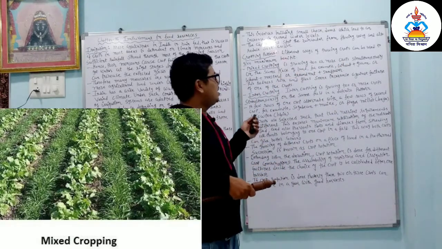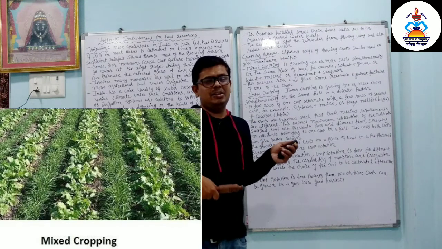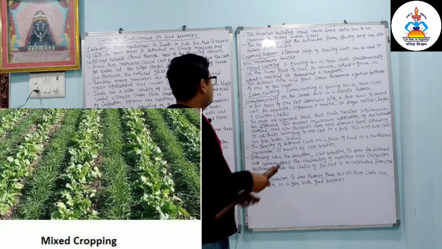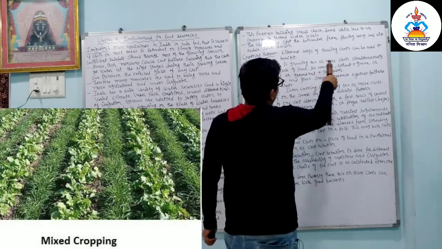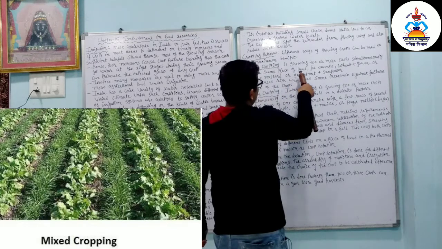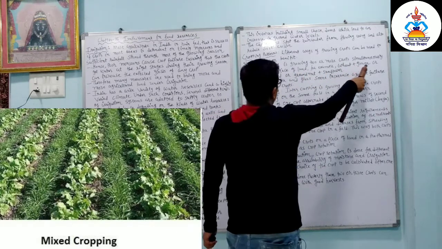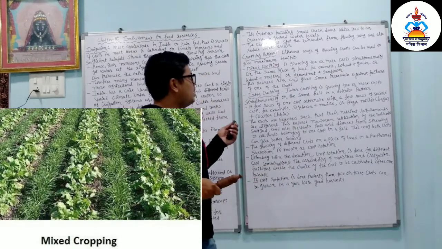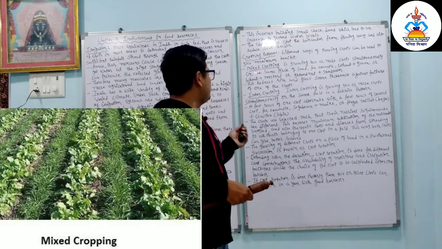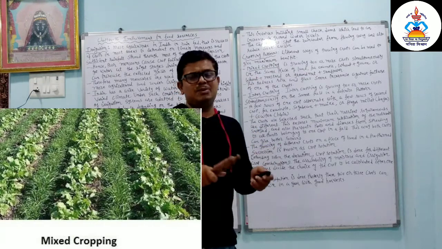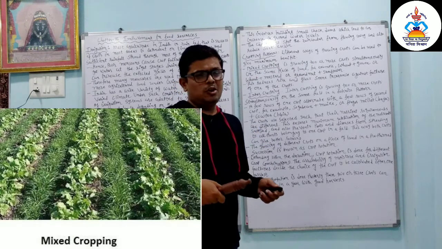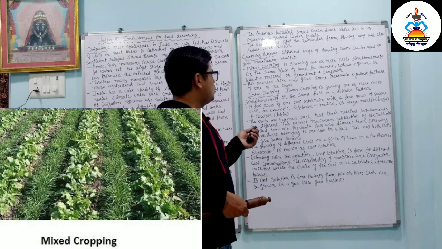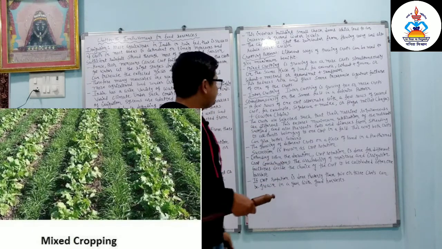So we can use such a system that we can take a number of crops in more amount as well as get the maximum benefit. Mixed cropping is growing two or more crops simultaneously on the same piece of land. For example, wheat and gram, or wheat and mustard, or groundnut and sunflower. So in mixed cropping, what happens is we grow two or more crops simultaneously on the same piece of land.